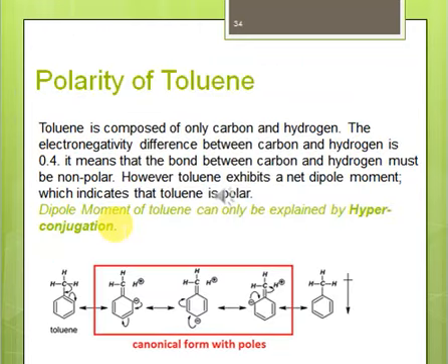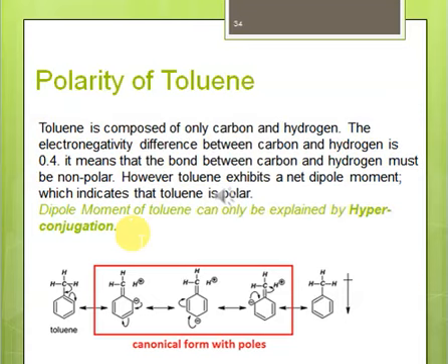Another important effect hyperconjugation has on organic compounds is that it explains the polarity of toluene. Toluene is basically known as methylbenzene. This is the structure of toluene. As you can see, here we have only carbon and hydrogens, and the electronegativity difference between carbon and hydrogen is 0.4. Right? It means the molecule should be nonpolar because all bonds are nonpolar. However, toluene has a net dipole moment, right? The dipole moment indicates whether the molecule is polar or not, and toluene's dipole moment indicates that it is a polar molecule, however it should be nonpolar.